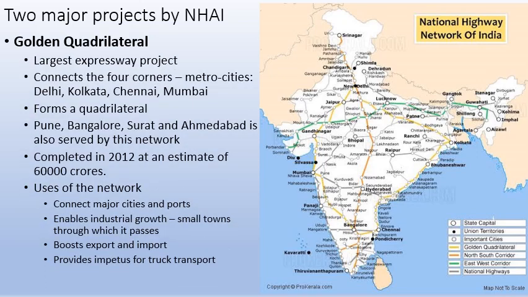So it is the largest expressway project in India. It connects four corners of India, four metro cities of Kolkata, Delhi, Chennai, and Mumbai forms a quadrilateral. Pune, Bangalore, Surat, Ahmedabad is also connected by this network. It was completed in 2012, and the amount of money invested was quite a lot for Golden Quadrilateral because it had to connect all important cities or major cities. 60,000 crores was spent on this.